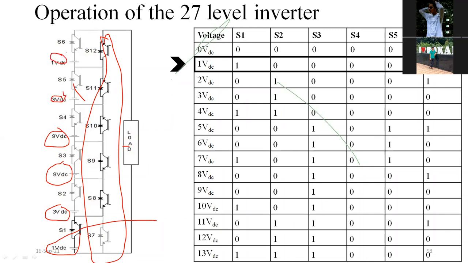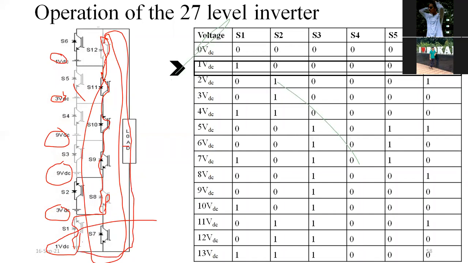Using this structure, I can develop 27 levels. If I want 1 VDC, I have to switch on this one. If you switch on, current is flowing like this. So I am getting 1 VDC.